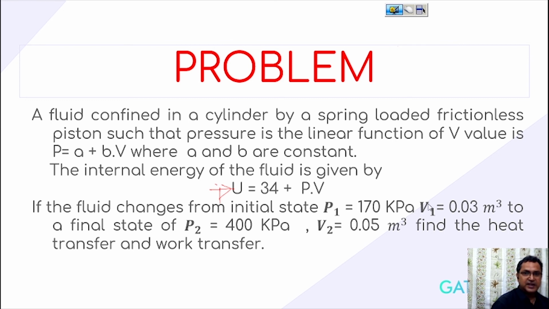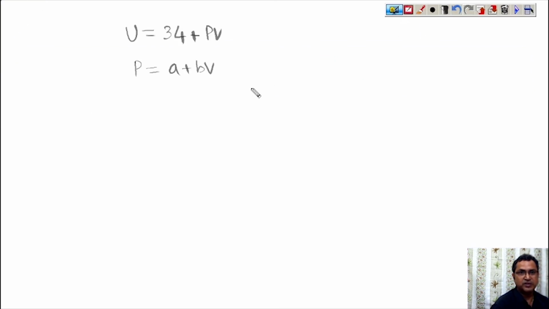P1 is 170 kilopascal and V1 is 0.03 meter cube. What are P2 and V2?